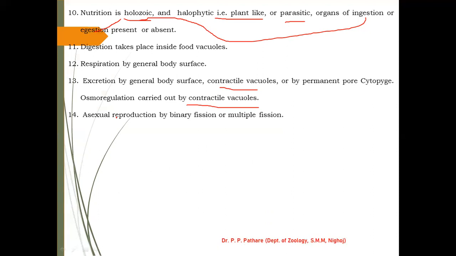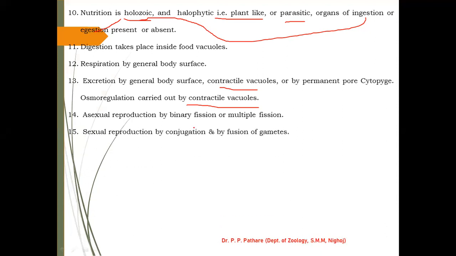Next one, again a very important feature of your protist animal, is asexual type of reproduction through binary fission and multiple fission. Binary fission means it is one type of asexual reproduction to reproduce a cell by using its own body, that is to divide the body into another or next individual as a next generation.